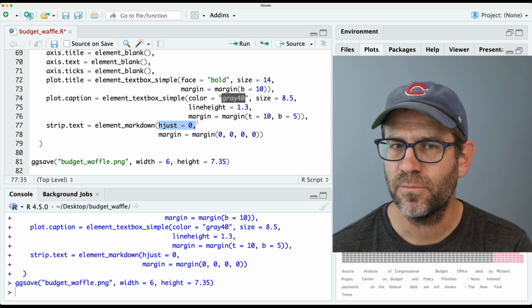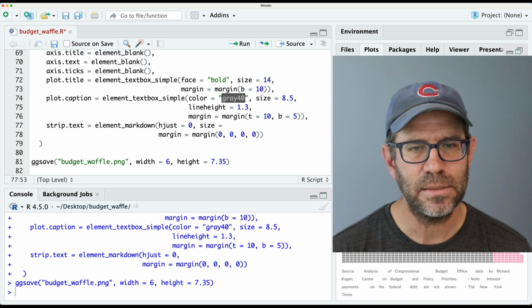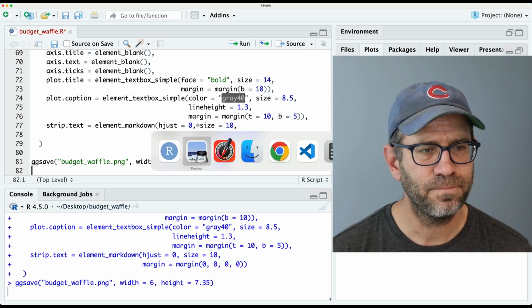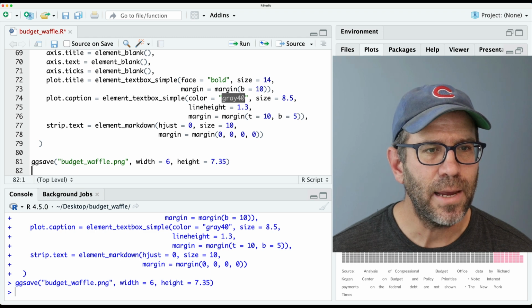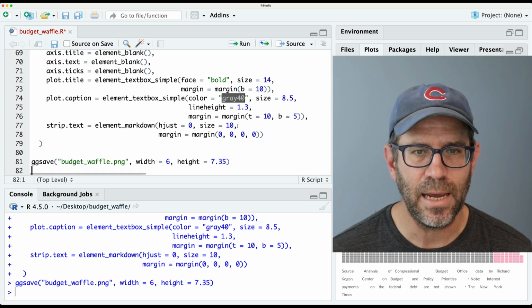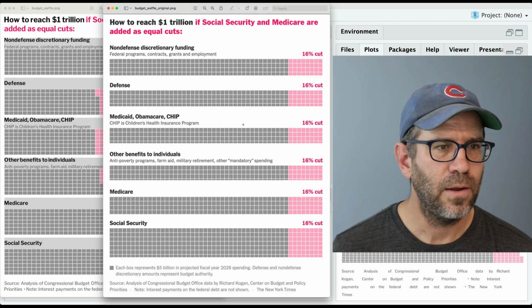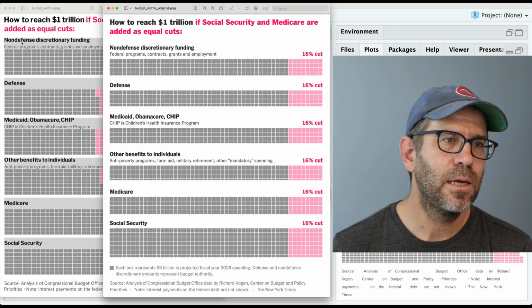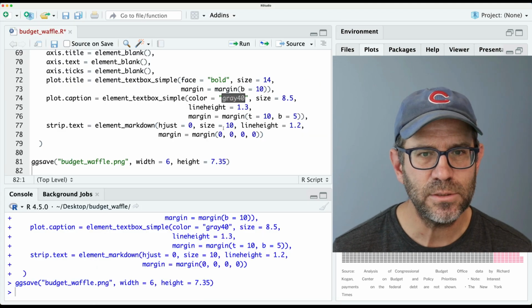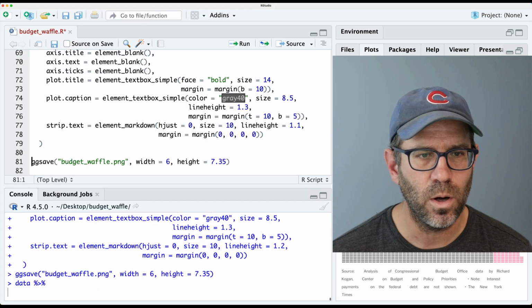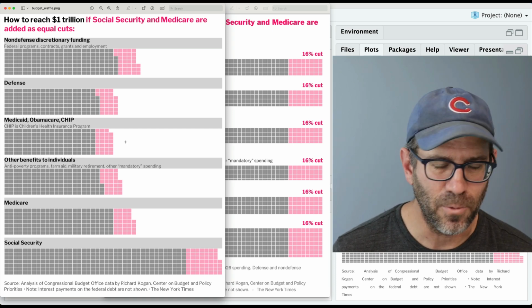So I'm setting the subtitle font within the CSS styling. So here we'll do like size equals, let's try 10. So that looks actually really good. I'm kind of impressed that I got that right. Then let's come back in to strip text, and then we could do line height equals 1.2. And then that will get some spacing between the title and the subtitle. Maybe that's too much, so let's maybe bring that down to say 1.1, and I think that's pretty good. I don't know that I changed a whole lot by doing that, but whatever, that's good.